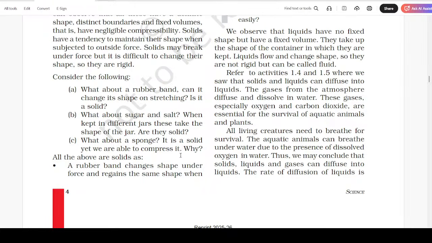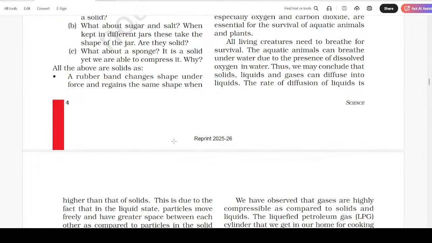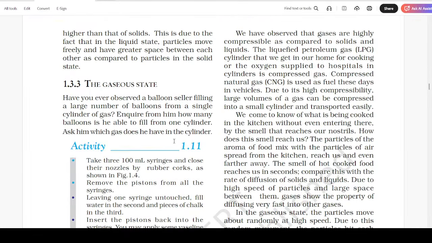Thus, we may conclude that solids, liquids, and gases can diffuse into liquid. The rate of diffusion of liquid is higher than that of solid. This is due to the fact that in the liquid state particles move freely and have a greater space between each other as compared to particles in the solid state.